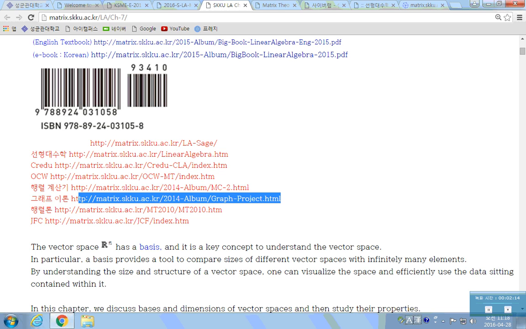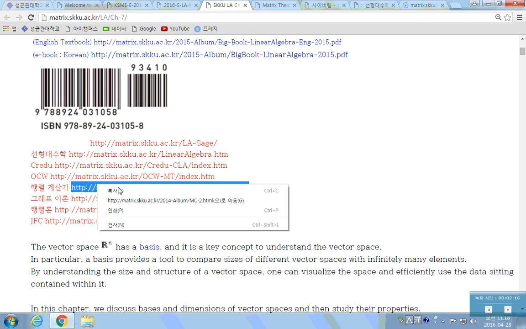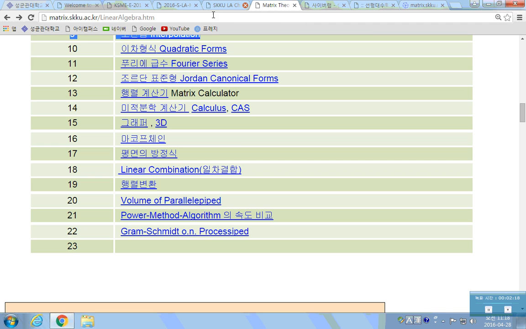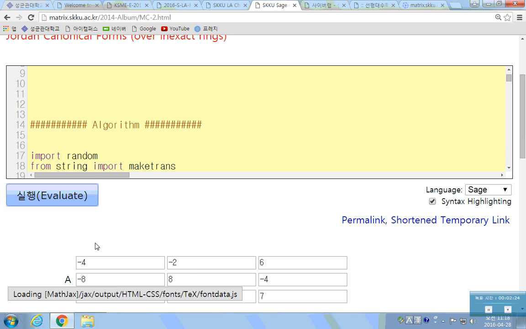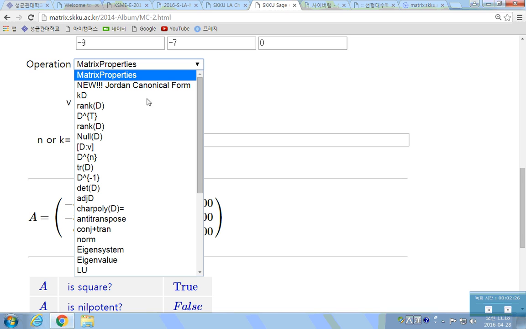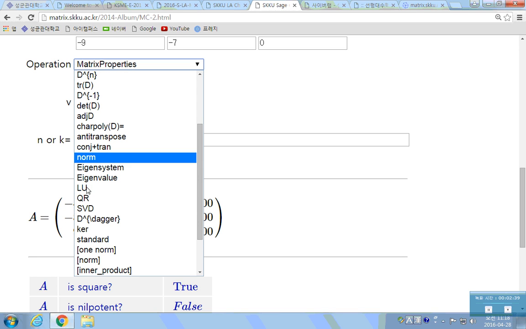And this one here is a kind of computational tool where you find the lengths and powers and nullity and REF, trace, power of matrix, determinant, adjoint, characteristic polynomial, norms, and LU, QR decomposition, and singular value decomposition, and many others.